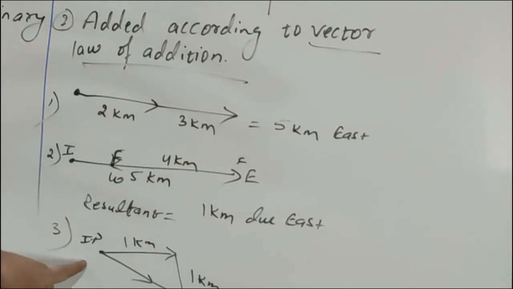Displacement direction is initial to final direction. Resultant is how much? Square root of 1 square plus 1 square. Hypotenuse, we have to use Pythagoras: square root of 1 square plus 1 square, that is root 2, that is 1.414 kilometer. Clear now children? So that is also possible.